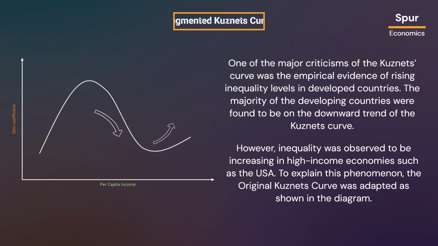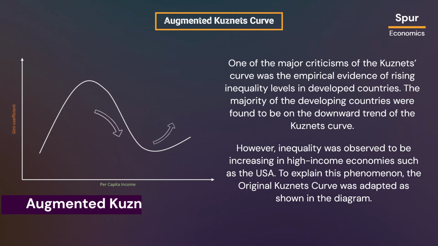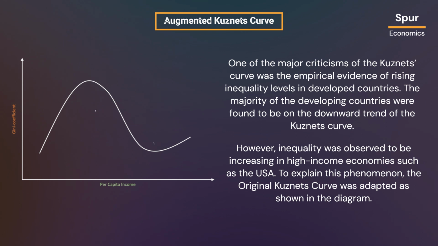One of the major criticisms of the Kuznets curve was the empirical evidence of rising inequality levels in developed countries. The majority of the developing countries were found to be on the downward trend of the Kuznets curve. However, inequality was observed to be increasing in high-income economies such as the USA. To explain this phenomenon, the original Kuznets curve was adapted as shown in the diagram.